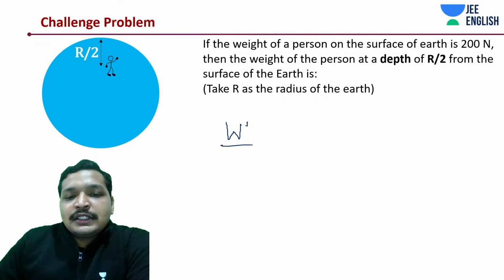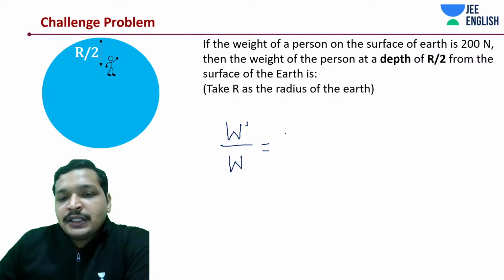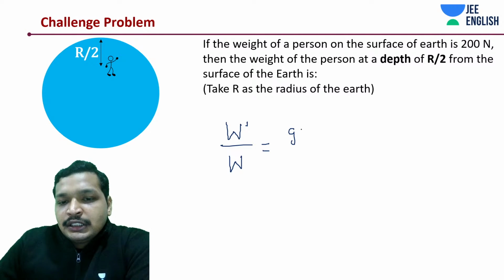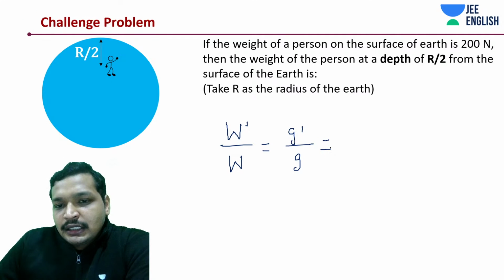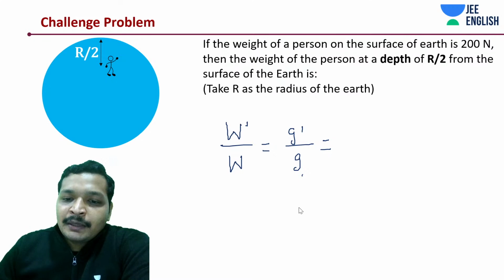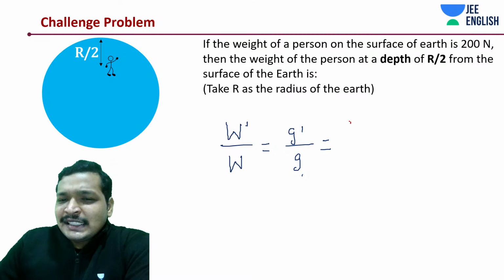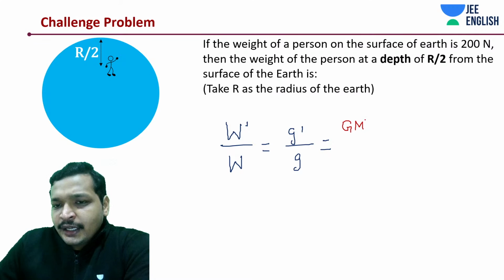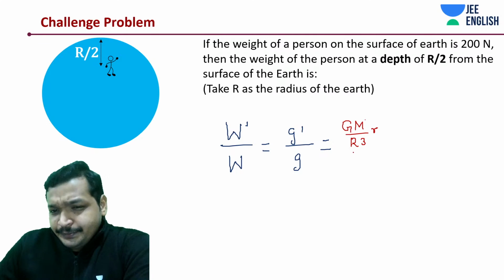Let's first of all say, W dash by W is equal to how much? G dash by G, which is, let's do it this way. Even if you don't remember the expression, what was G dash? GM by R square, GM divided by R cube into R.